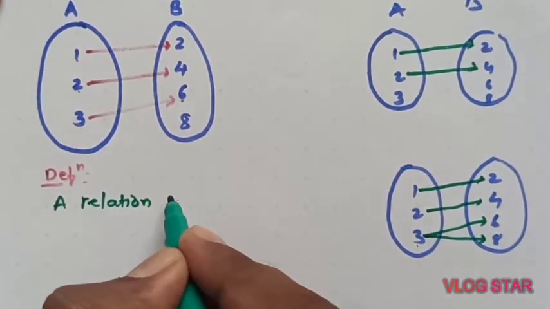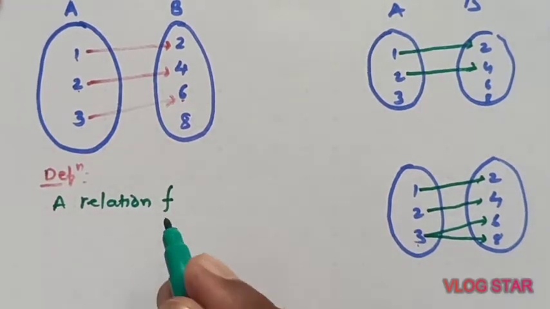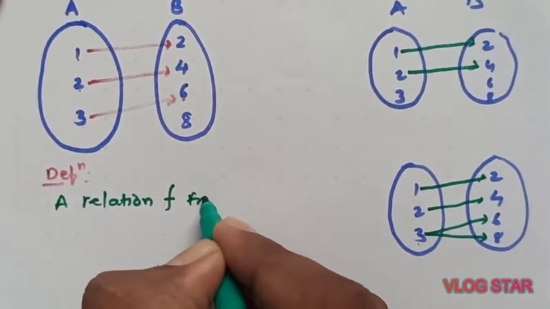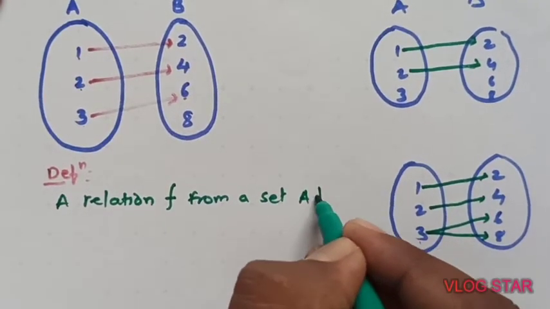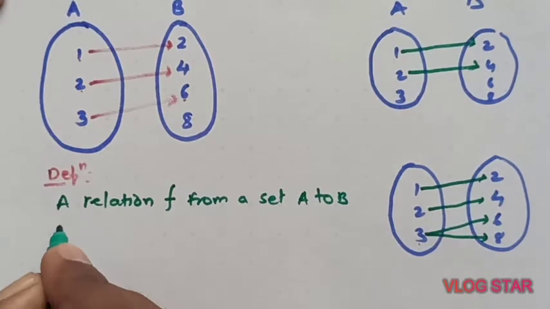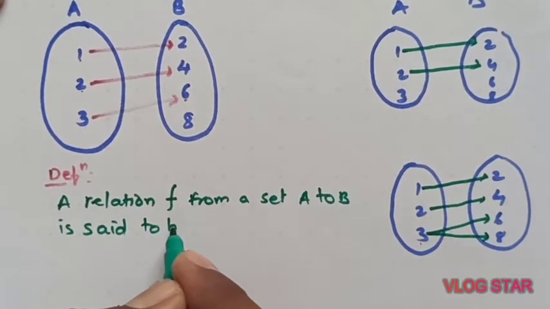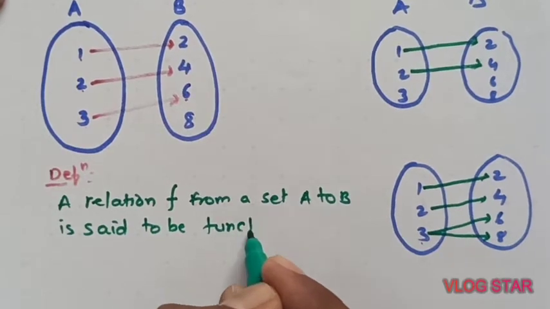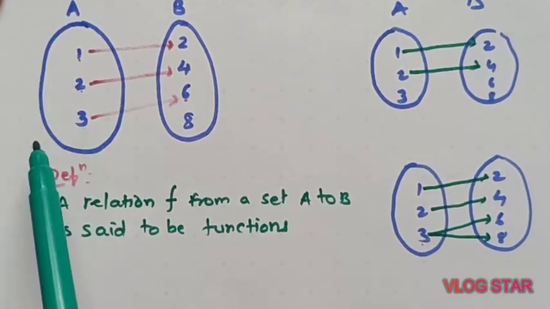Now we are taking this as a function, so instead of R we will write F. A relation F from a set A to B is said to be a function. And what are those conditions? Two conditions I have told you before.